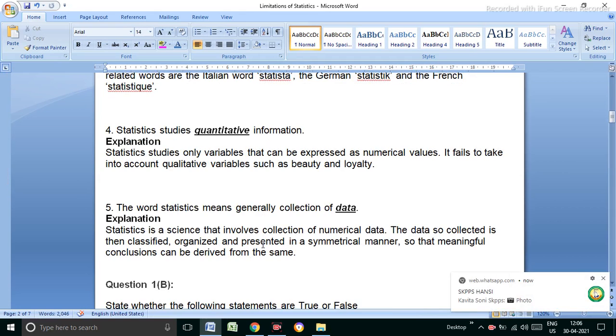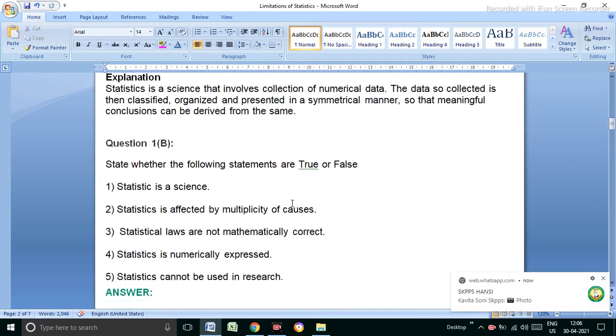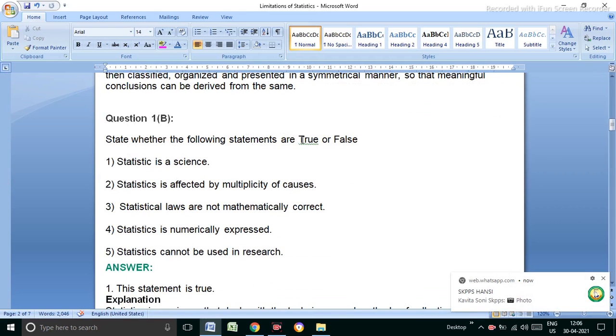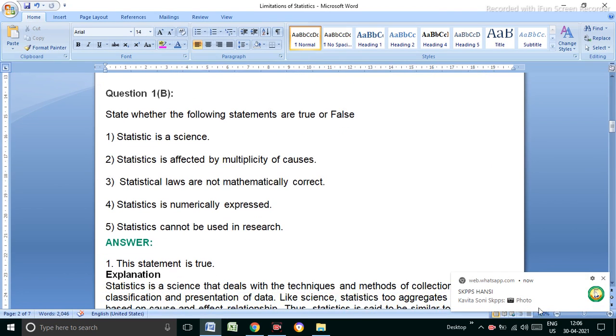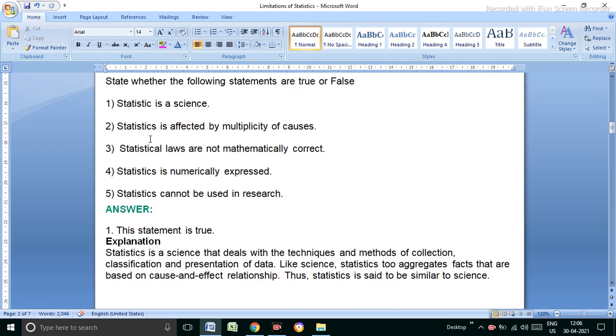After that, state whether the following statements are true or false. Statistics is science. I think it is true. Technique and method of collection, classification, all this comes in science. It is affected by multiple causes. We have done this very well. It is affected by multiplicity of causes and effect.